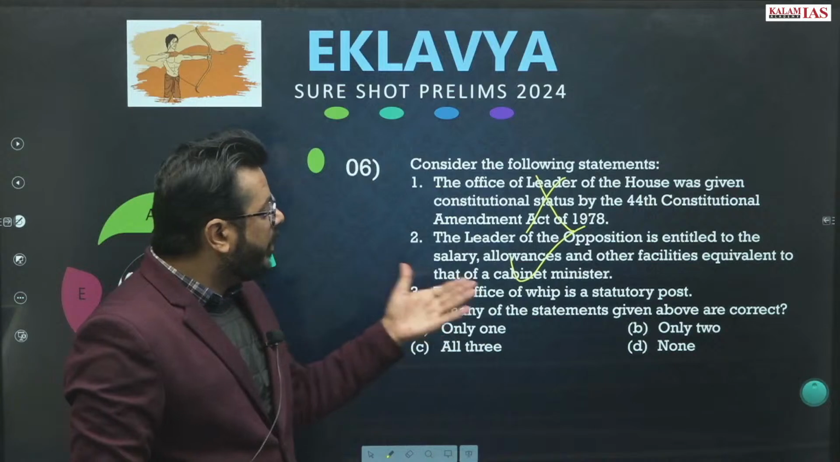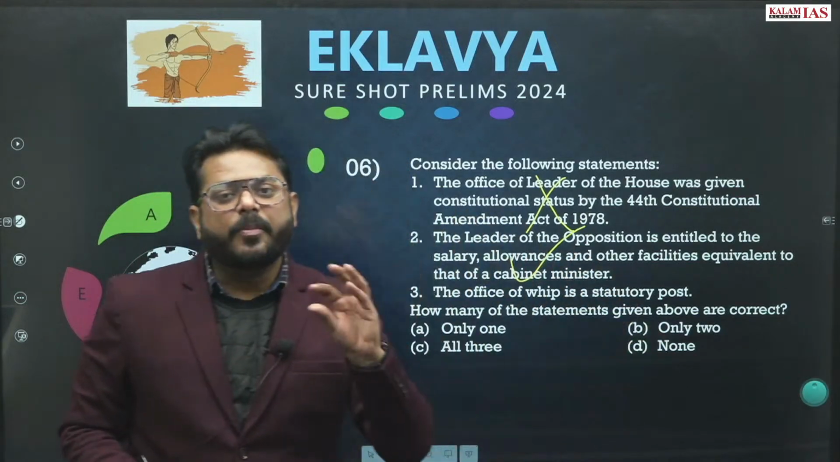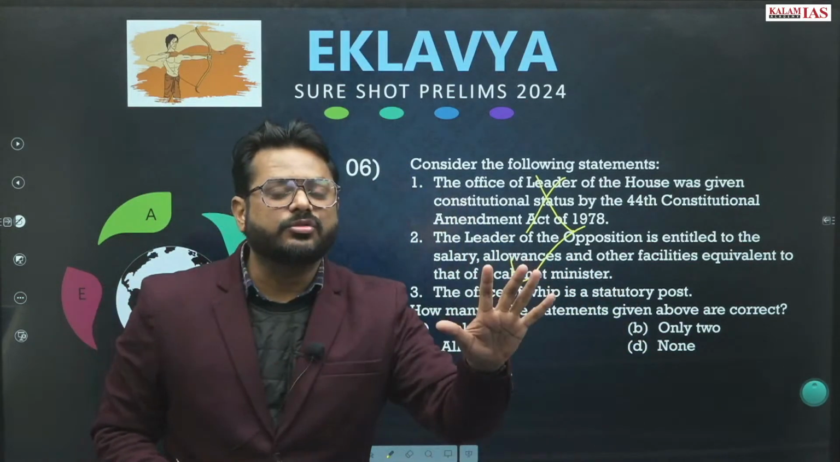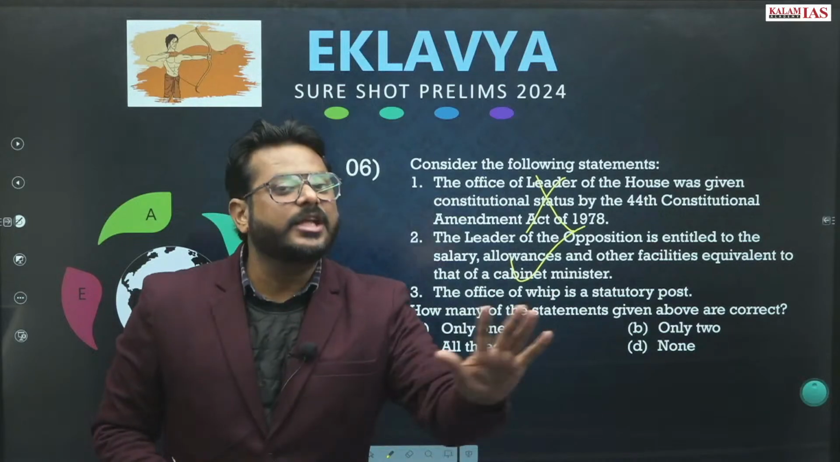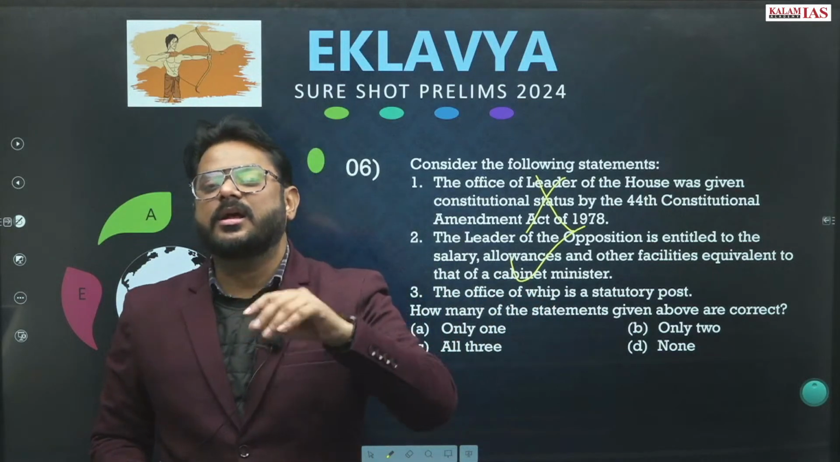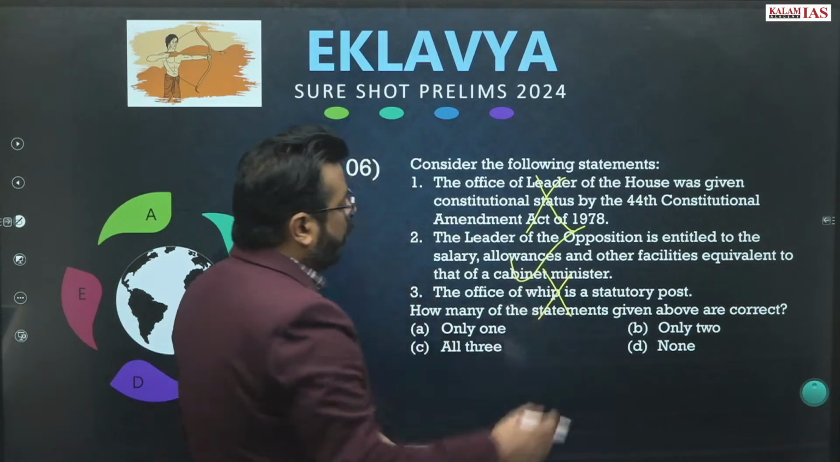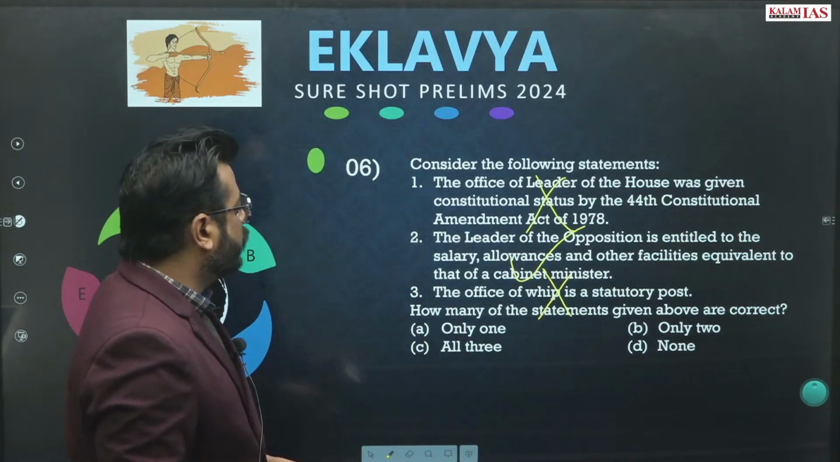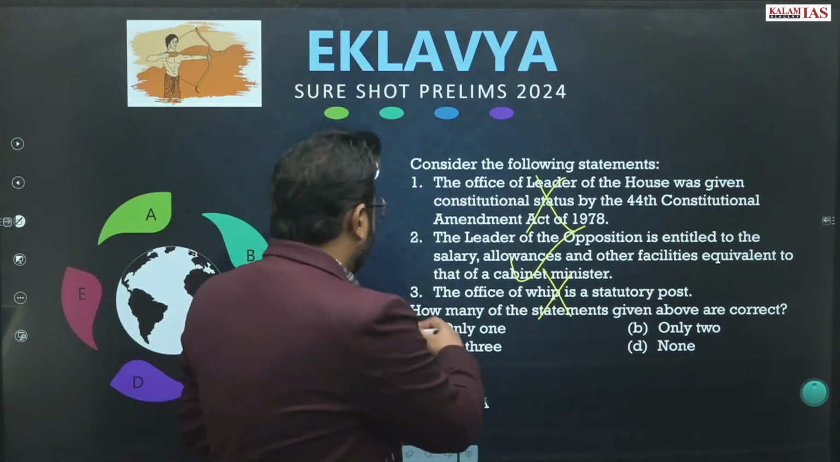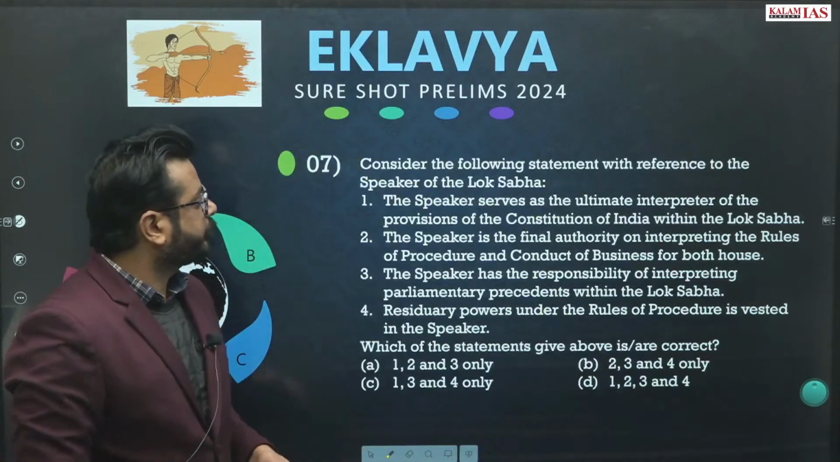The office of whip is a statutory post. The office of whip is not written in the Constitution. It is not written in any statutes. It is not written under the rules of procedure also. So this statement is wrong. Only 2 is correct. Only one statement will be correct. A will be the answer.